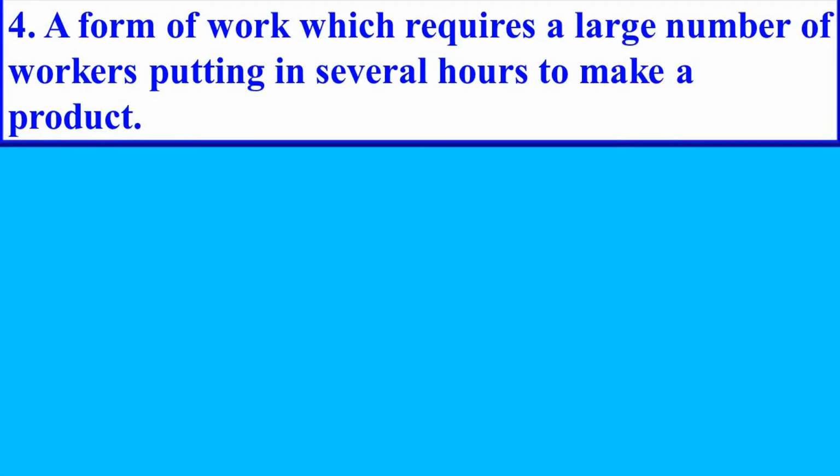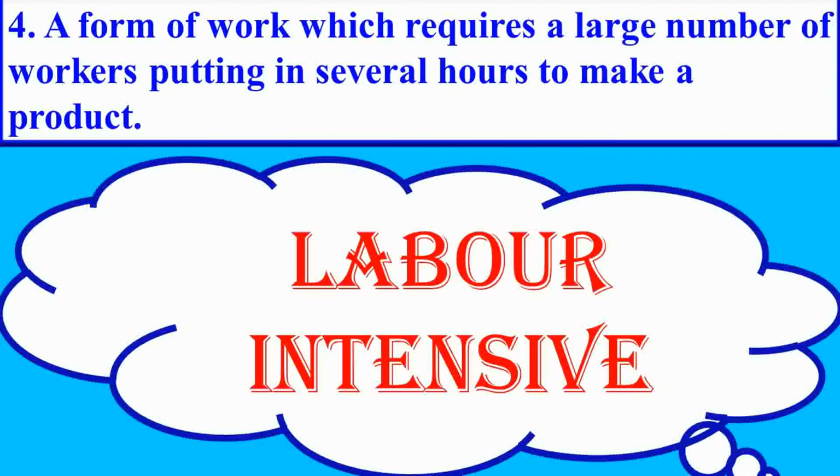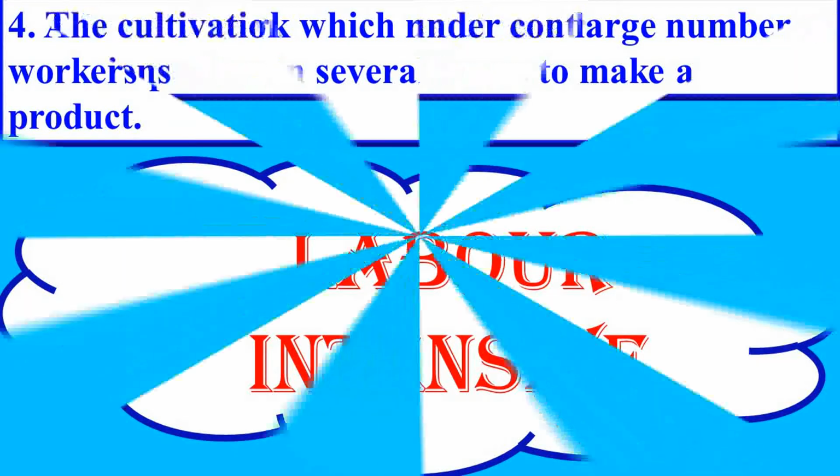A form of work which requires a large number of workers putting in several hours to make a product. Answer is labor intensive. Next question. The cultivation of fish under controlled conditions.